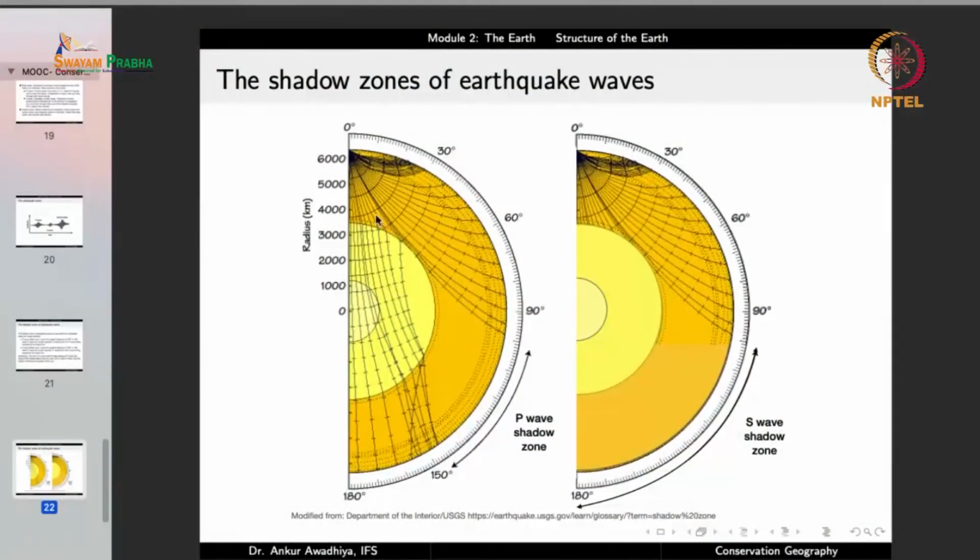We can also make an inference about the composition of these different layers by looking at the P waves and how they are getting refracted. Now here again, it is important to model things, because if you come up with a hypothesis that at this depth you have a liquid of this density, then we can compute how the P waves will get refracted at that particular location.